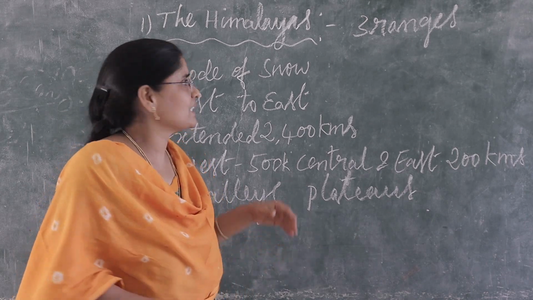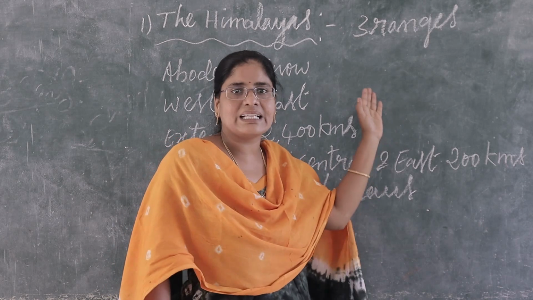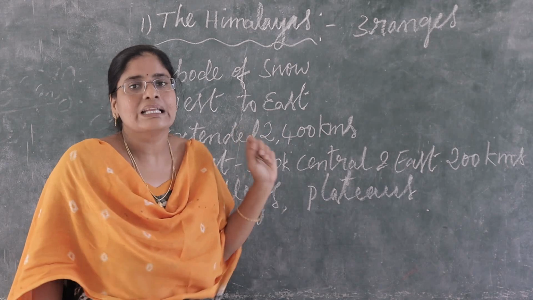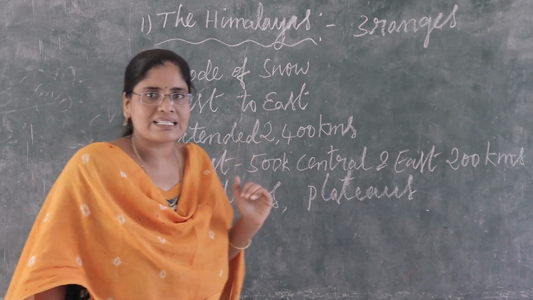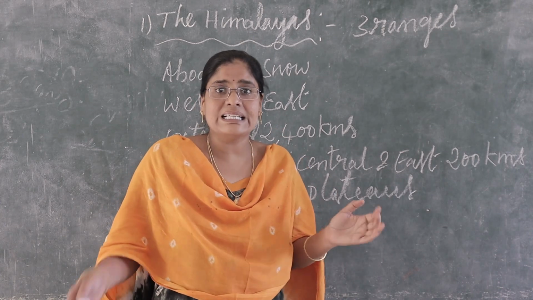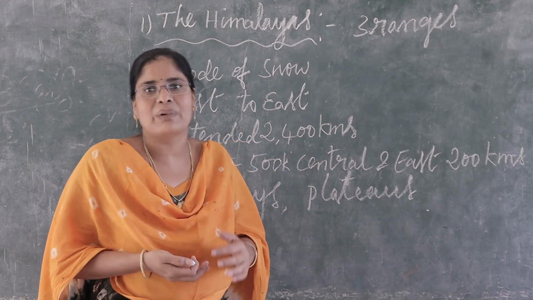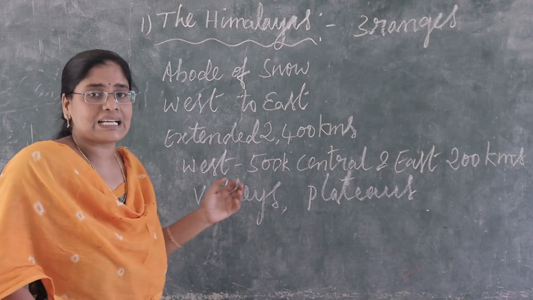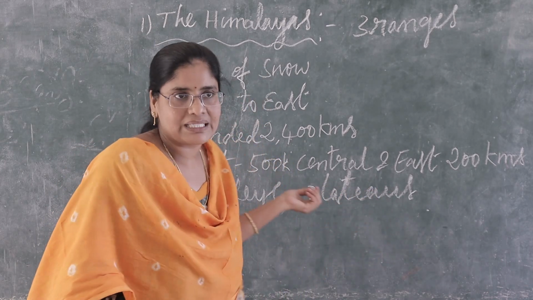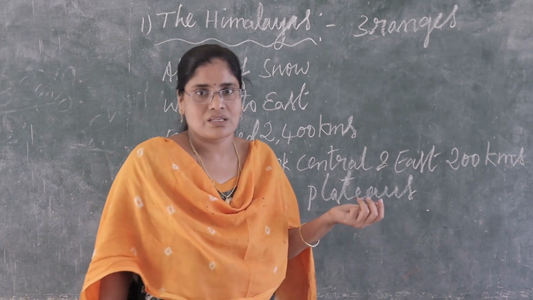See, children, how many ranges are there in Himalayas? 3 ranges. 3 parallel ranges are there in Himalayas. These 3 parallel ranges are separated by the deep valleys and extensive plateaus.